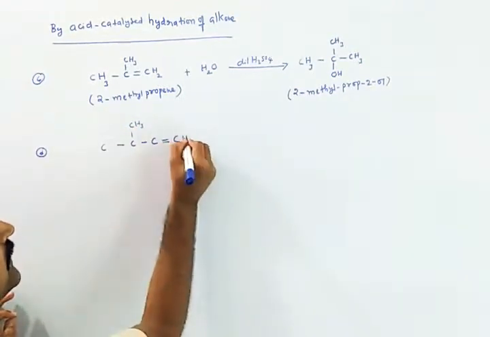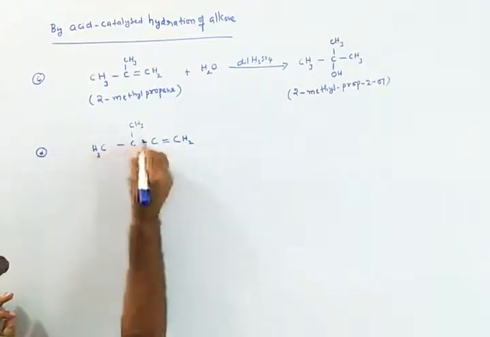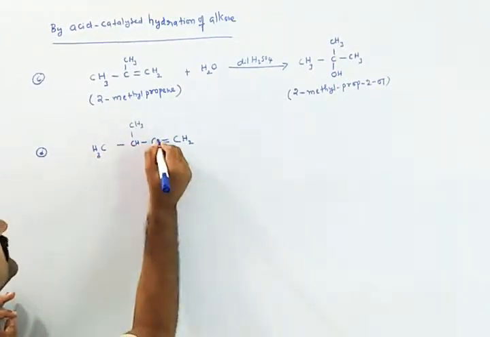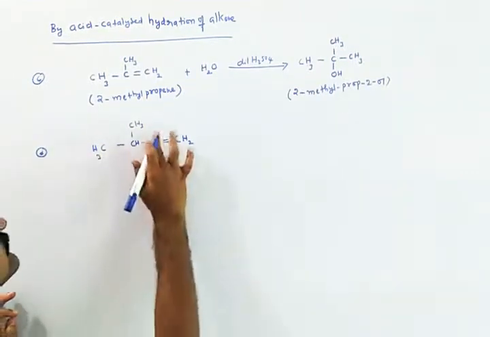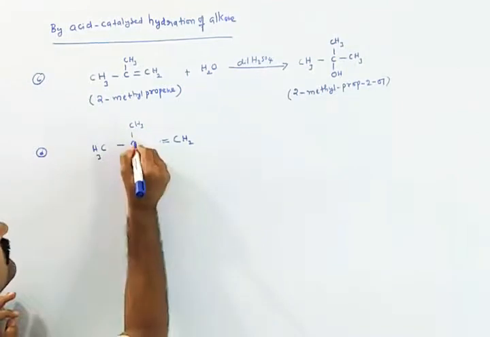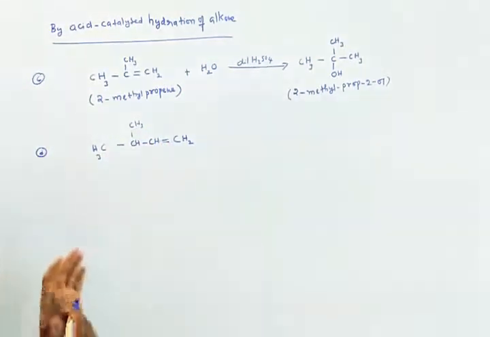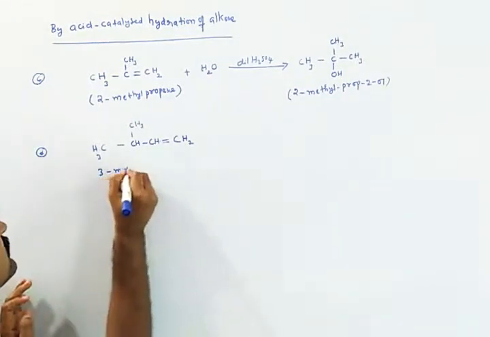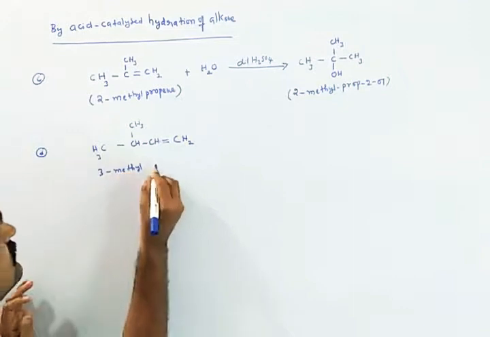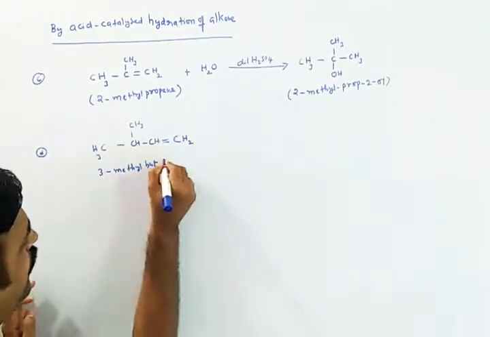On the first carbon unsaturation is there. Remaining are hydrogens. So we can call this 3-methylbut-1-ene.